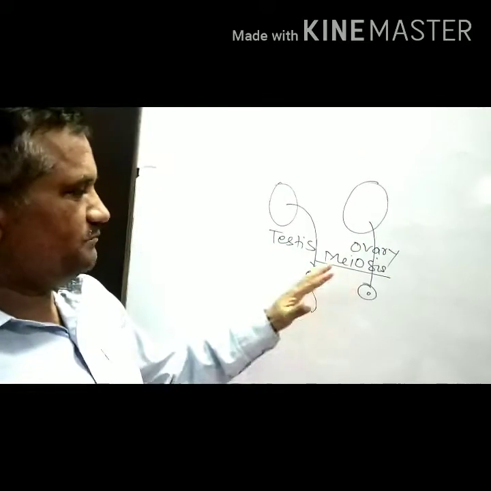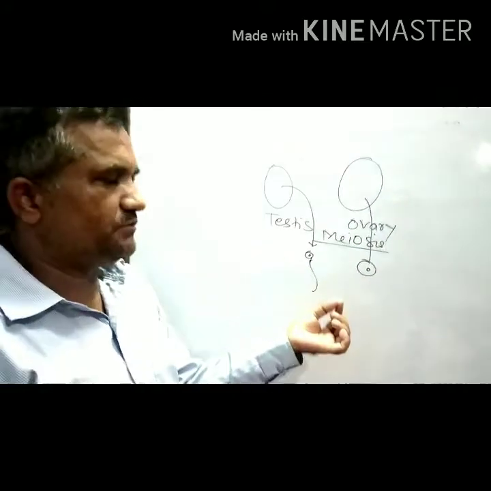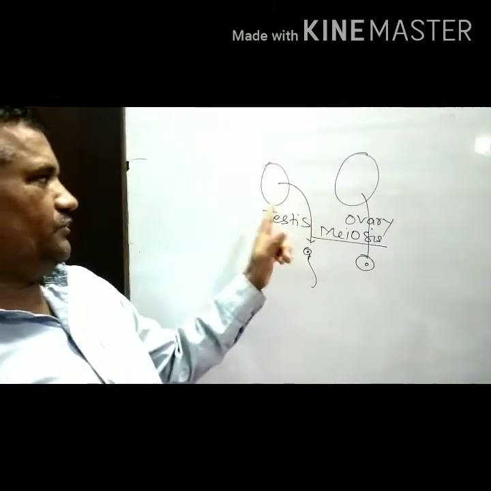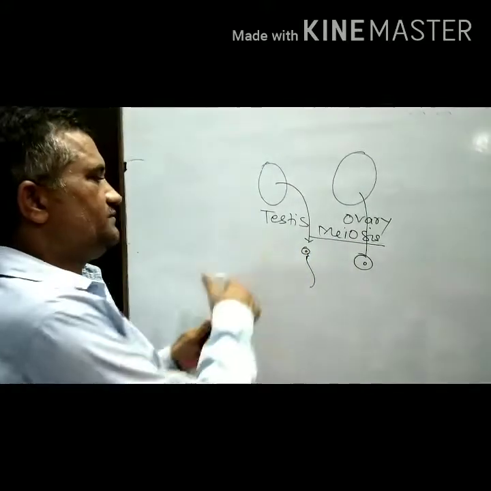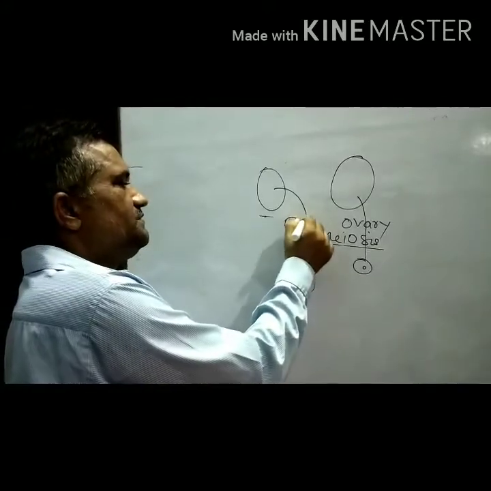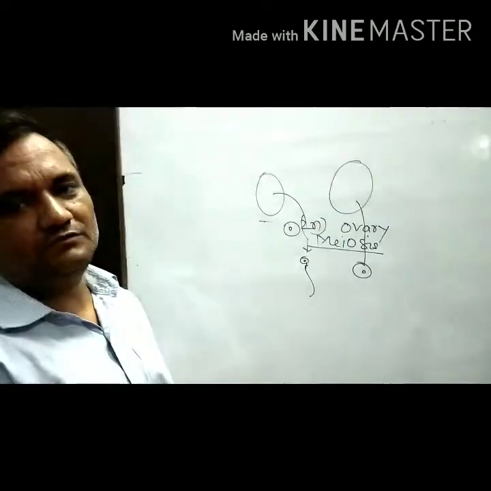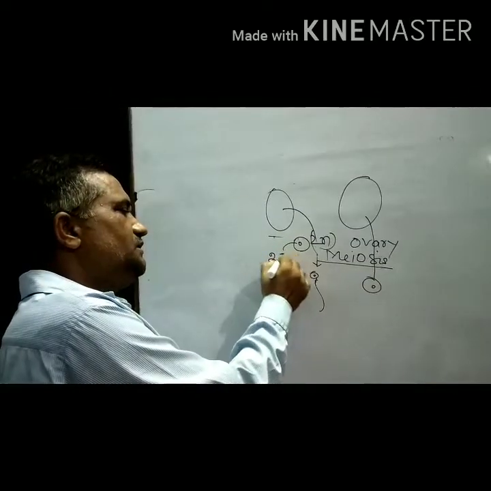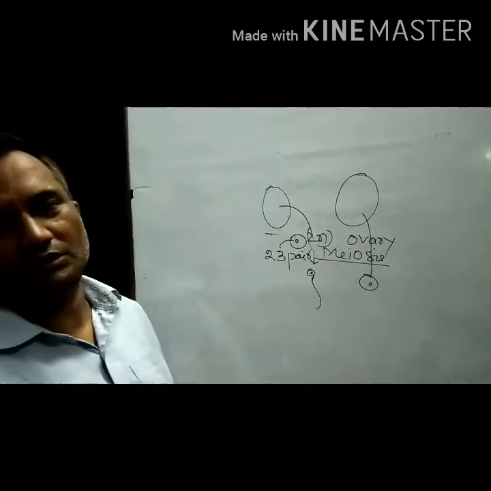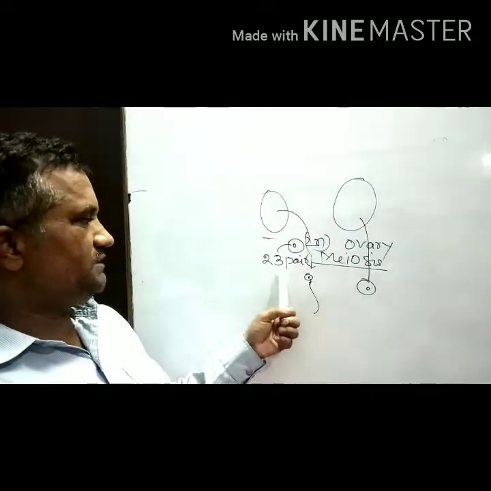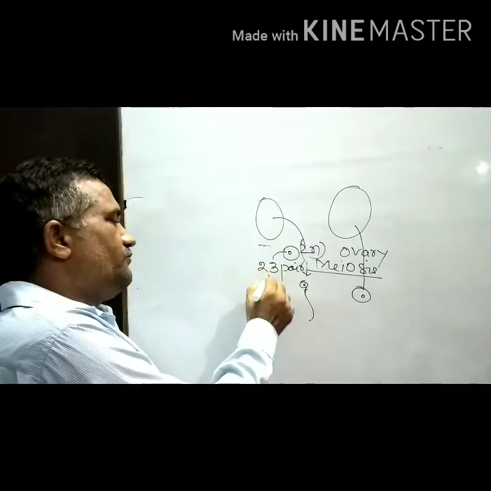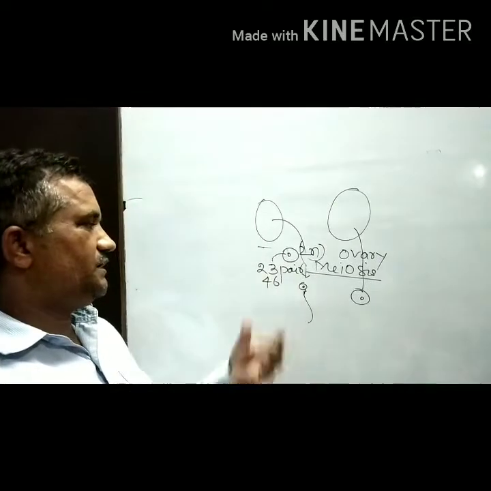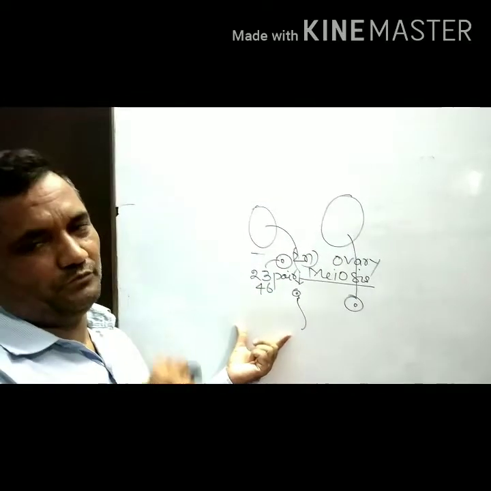So in sexual reproduction, the male and female gametes are produced by the special type of cell division known as meiosis. Suppose one cell of the testis is diploid, 2n. Diploid means what? They have the full set of chromosomes. Full set of chromosomes means what? In the human body, in each and every body cell, there are 23 pairs of chromosomes. So 23 pairs means a total of 46 chromosomes in one cell.